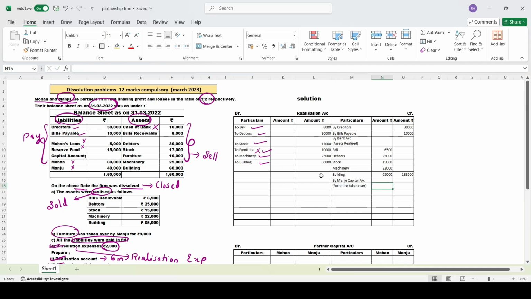Furniture taken over. For how much price has he taken over the furniture? He has taken the furniture at rupees 9,000. So now we have sold all the assets. Now, after selling the assets, what are you supposed to do? Now you have to pay the liabilities.